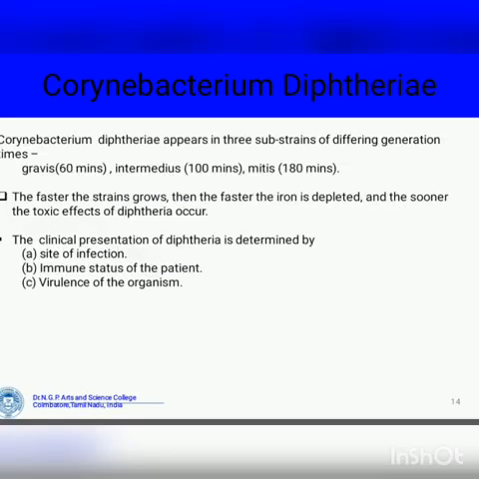Corynebacterium diphtheriae appears in three biotypes with different generation times: Gravis 60 minutes, Intermedius 100 minutes, Mitis 180 minutes. The faster the strain grows, the faster the iron is depleted and the sooner the toxin effect of diphtheria is acquired. The clinical presentation of diphtheria is determined by three factors: the site of infection, the immune status of the patient, and the virulence of the organism.